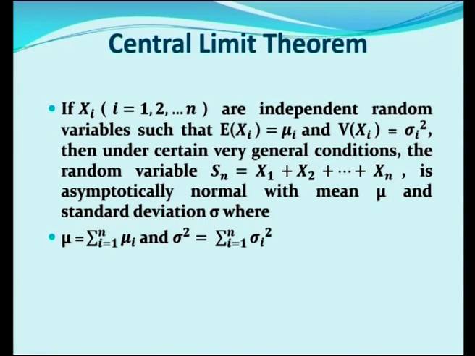Then under certain very general conditions, the random variable Sn, the sum of partial sums X1 plus X2 plus etc. plus Xn, is asymptotically normal with mean mu and standard deviation sigma, where mu is equal to summation i is equal to 1 to n mu i and sigma square is equal to summation i is equal to 1 to n sigma i square. That is, Sn follows normal distribution with mean mu and standard deviation sigma. If it follows normal distribution, it means it has the properties of a normal distribution.